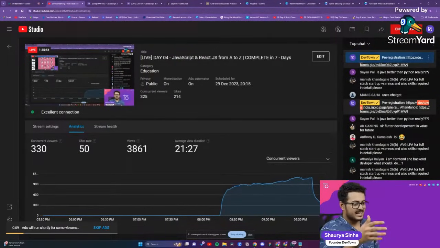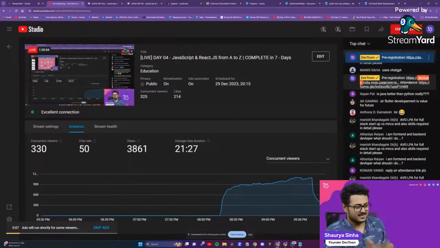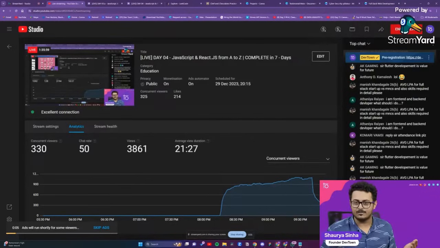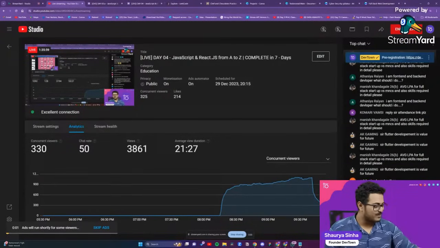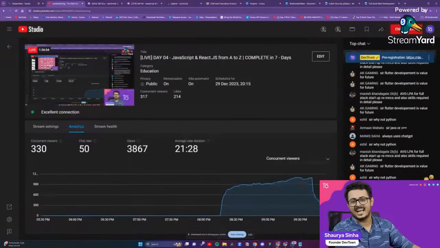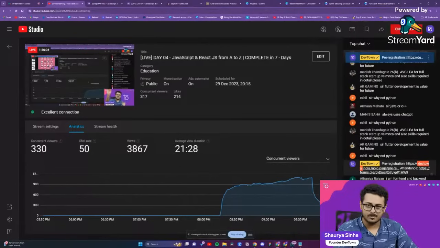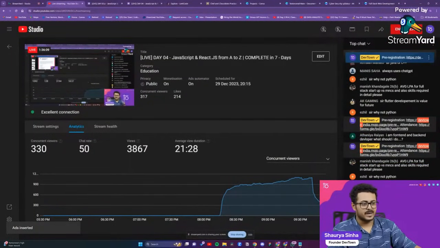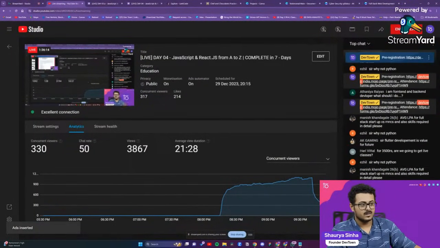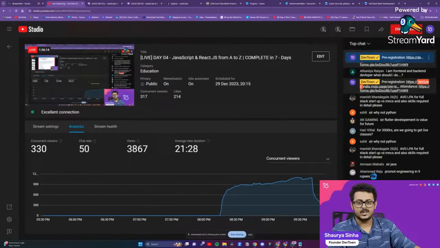I'm a front end and back end developer. What should I do? If you apply at DevTown, I'm looking forward to working with you. Okay, apply to companies, get a job. Otherwise start learning cloud computing and DevOps a little bit. Work upon some better projects. Work upon some full stack loans itself. So why not Python? Why not Python for what? Flutter development is value for future.